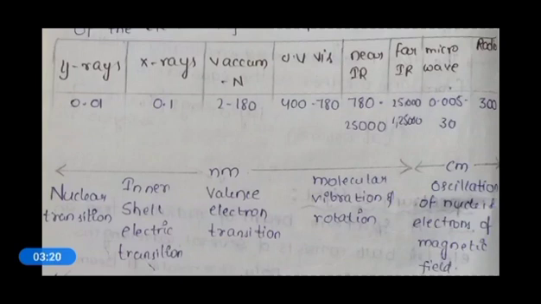For oscillations of nuclei and electrons in a magnetic field, the far infrared, microwave and radio wavelengths will be observed.